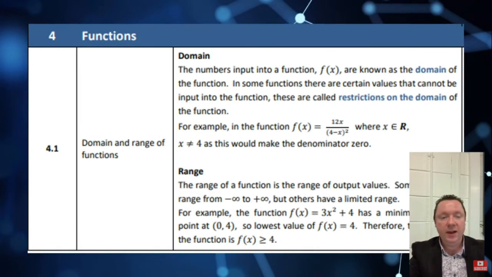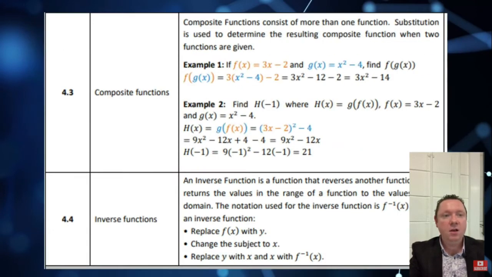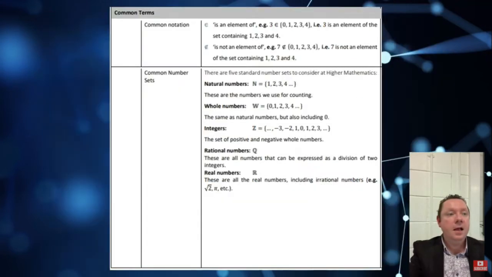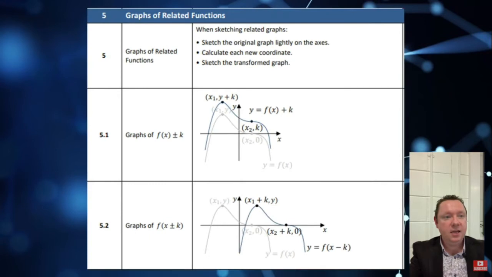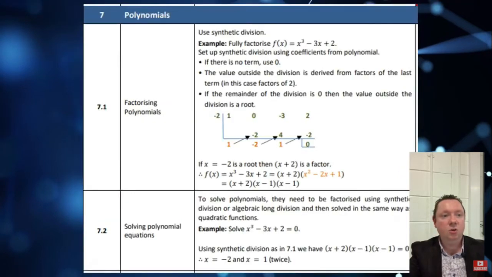Functions, stating the domain and range, all still there. Composite functions, inverse functions is still in, although you won't have to sketch a graph of an inverse log or exponential. Your common notation for that is there. For sets, graphs of related functions is all in. Add vertical and horizontal translations, reflections, and so on.